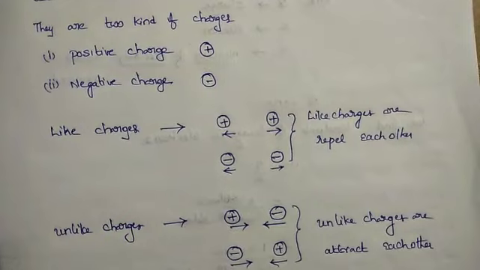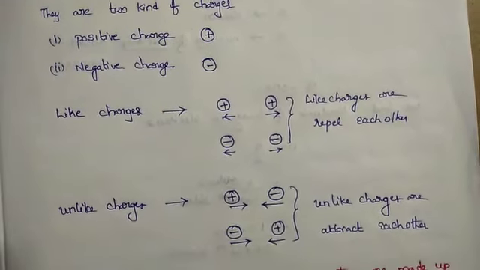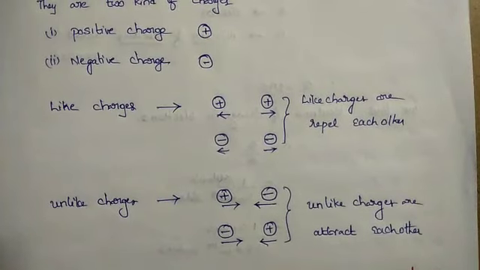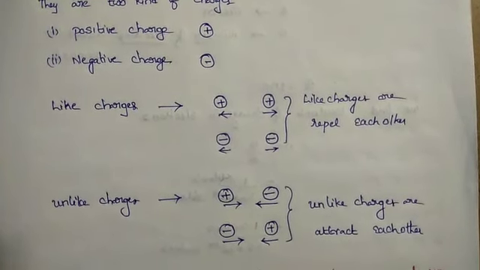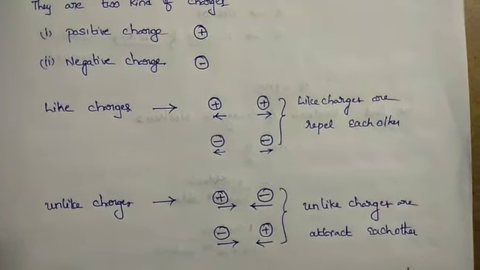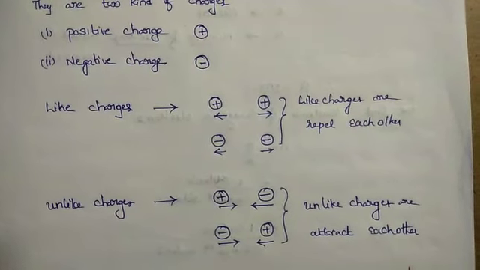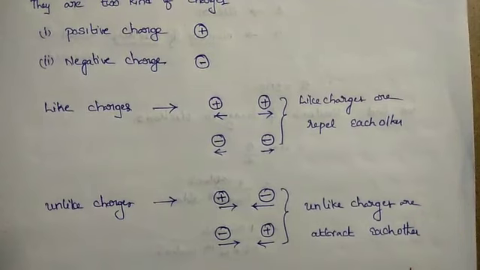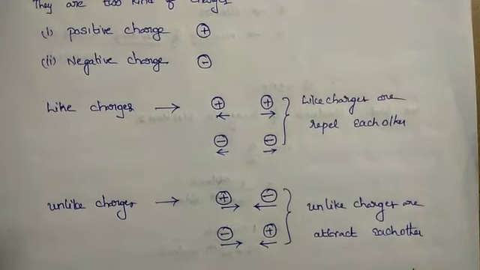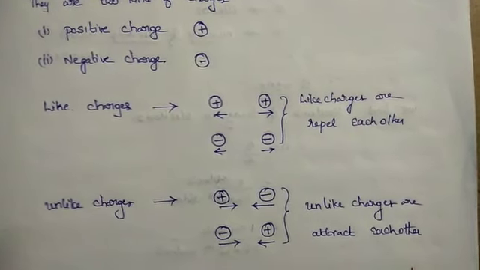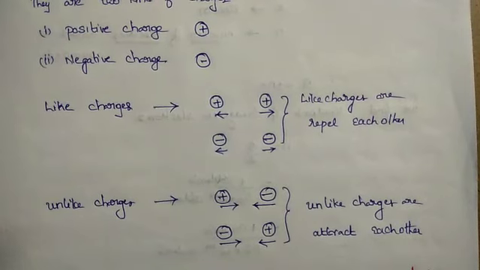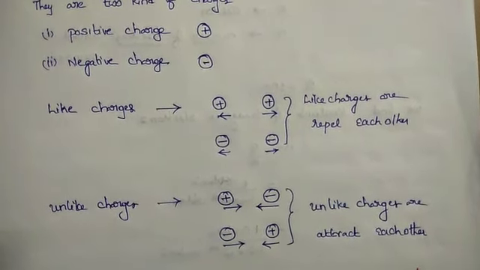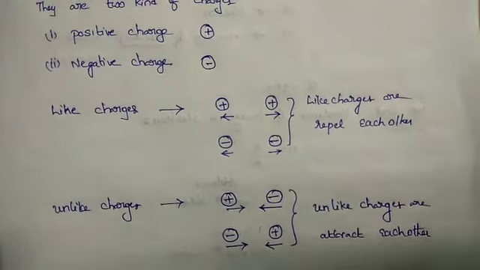If two different kinds of charges are there, they attract. One plus and one minus are unlike charges, and they attract each other. So unlike charges attract each other.